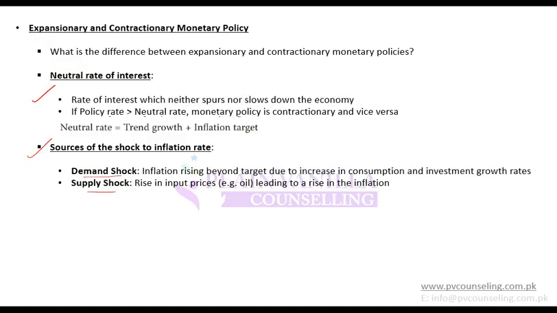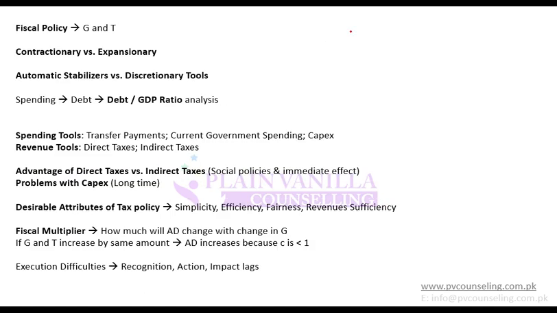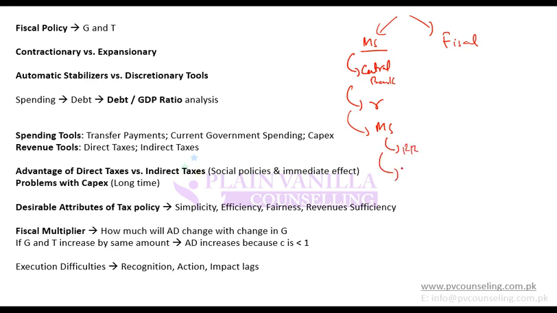So this is monetary policy. When we started the topic, we discussed two types of policies, monetary policy and fiscal policy. Monetary policy we discussed is related to central bank, and the tools that we discussed were interest rate and money supply. And within money supply, we discussed reserve requirement and open market operations. Any confusion so far?